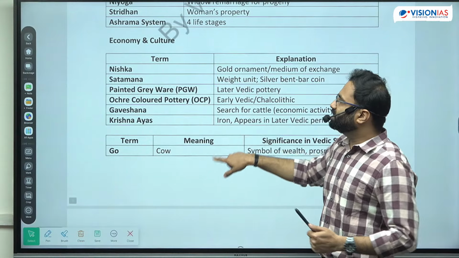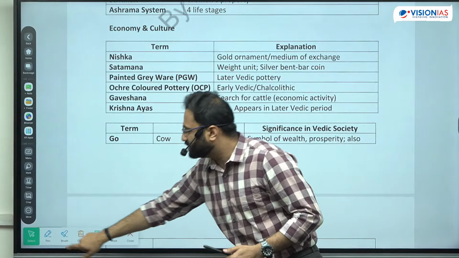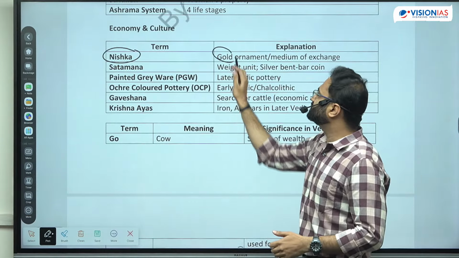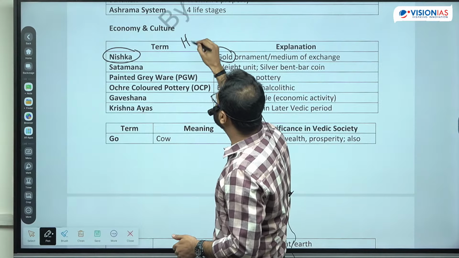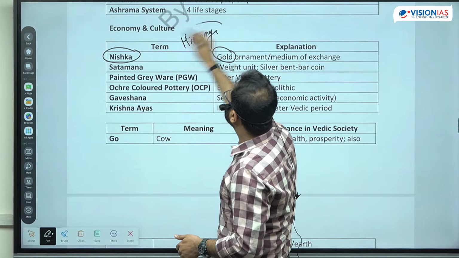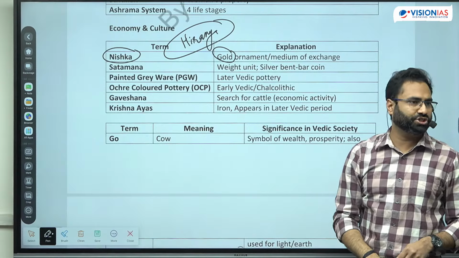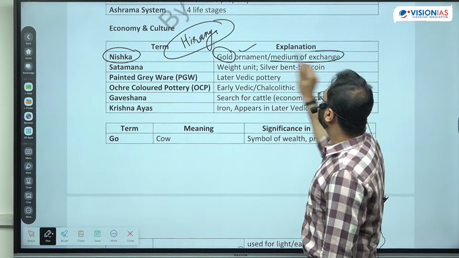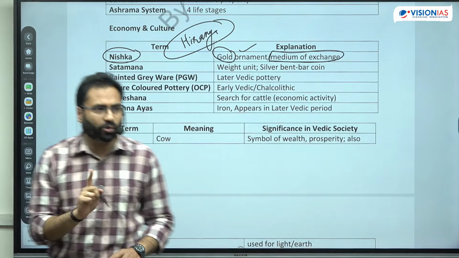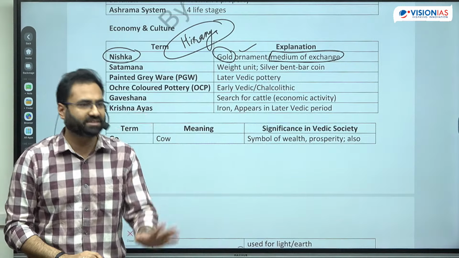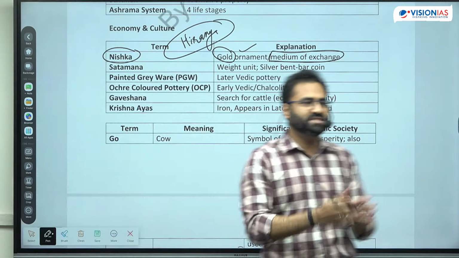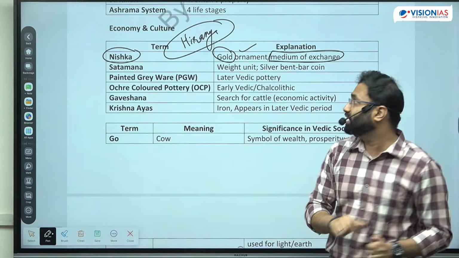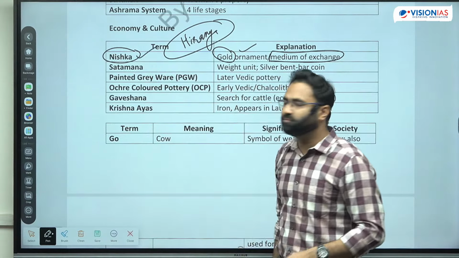Next is the economy and culture. So there are terms like nishk. So nishk is basically used for the gold. This term nishk हो गया. एक और term है, there is hiranya. These are the terms used for gold. So nishk, hiranya, these are the terms utilized for gold. So gold ornament, or since it was not a formal coin, and that's why we are not saying that they are the currency, they are the medium of exchange, means they were accepted as the exchange का medium. यहाँ तक कोई formal set of currency नहीं आया था. So nishk is associated with basically the gold.